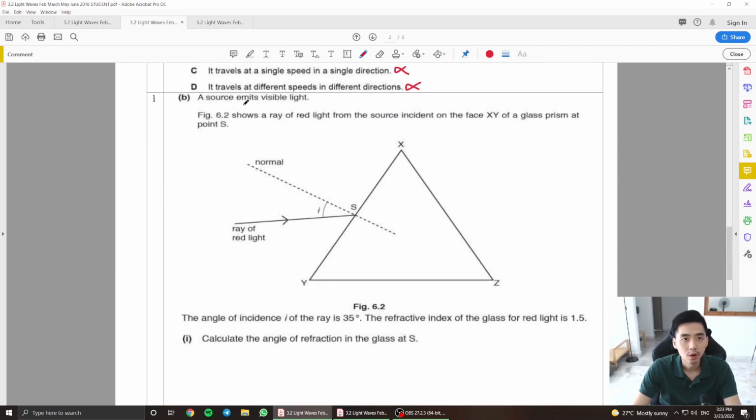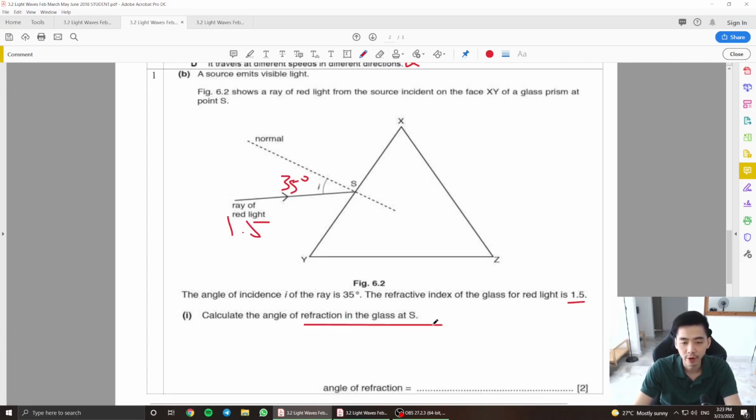Alright, then looking at the next question here. A source emits visible light. Figure 6.2 shows a ray of red light from the source incident on face XY, so right here, XY here, of a glass prism at point X. The angle of incidence i is supposed to be 35 degrees. The refractive index of the glass is 1.5. Calculate the angle of refraction here.